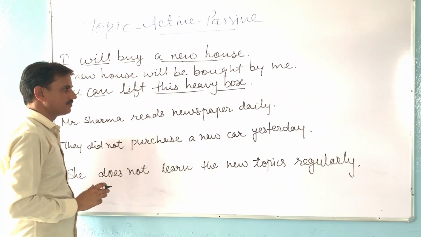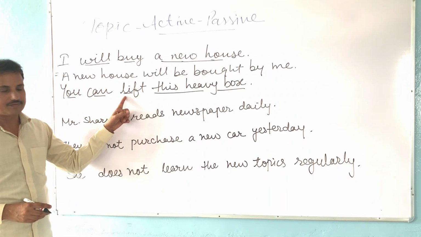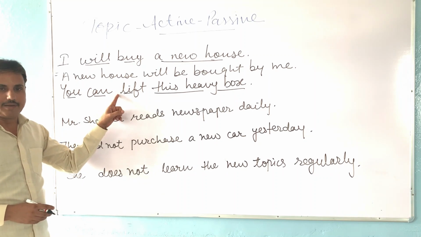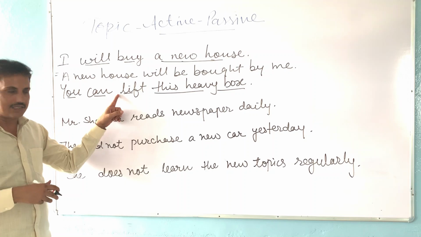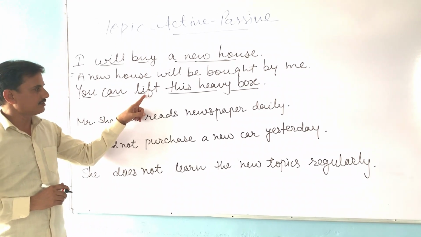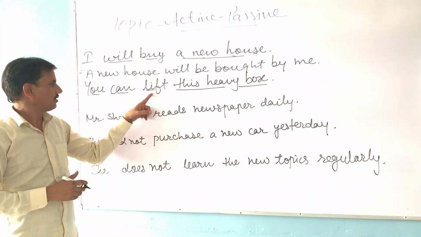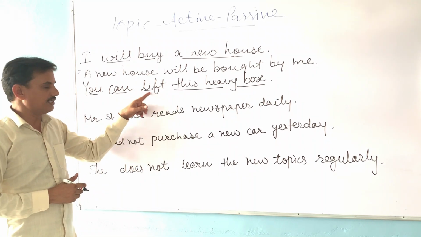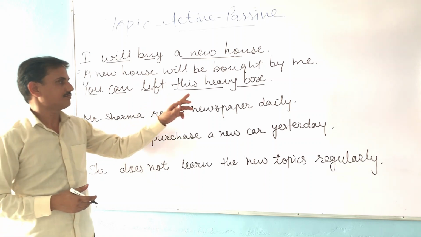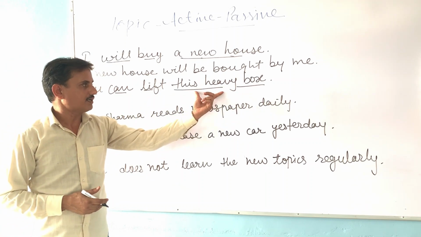This is our object. There is one more method to find out the object. We have to add what or whom before the main verb, and whatever we get in the reply is our object. Like, there is lift given, lift, uthana. What can we lift? What can you lift? आप किस चीज को उठा सकते हैं? What reply are we getting? This heavy box. कि हम इस heavy box को उठा सकते हैं. So this is our object.